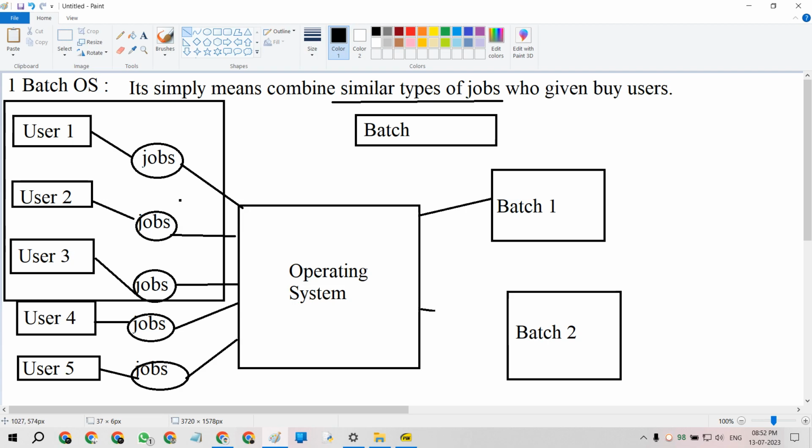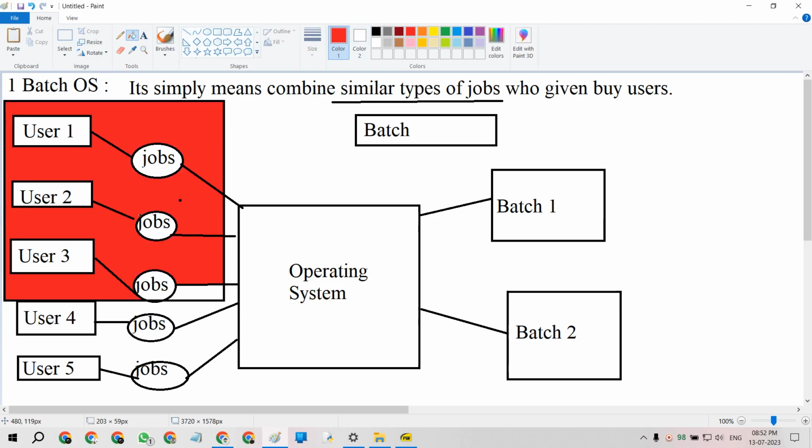The remaining batch 2 file includes user 4 and user 5. These are the batch 1 files, and these two are for another batch. Then it gives them to the computer.